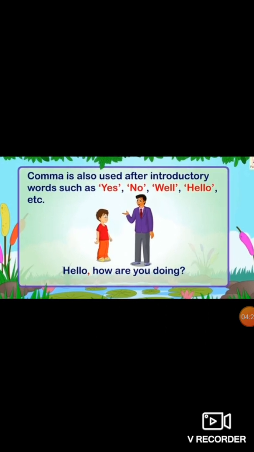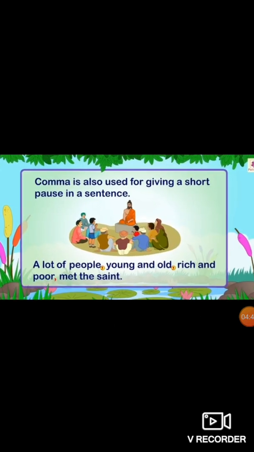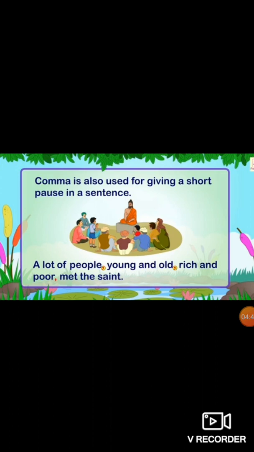Here also you can see a few more examples. Comma is used after introductory words such as yes, no, well, hello, etc. Example, hello, how are you doing? Comma is also used for giving a short pause in a sentence.